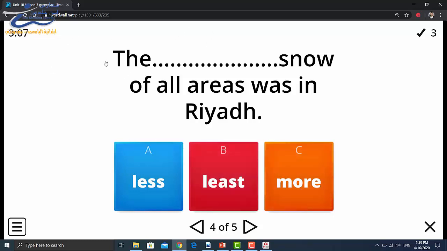But we have here the least. We are comparing between Riyadh and other areas. So we compare between more than two things. So the answer will be the least snow of all areas was in Riyadh. Great.